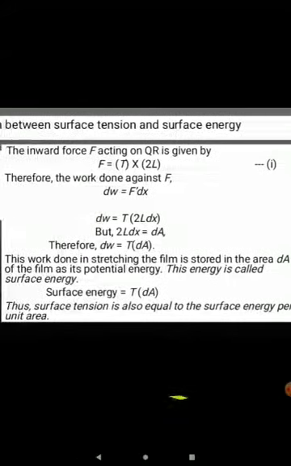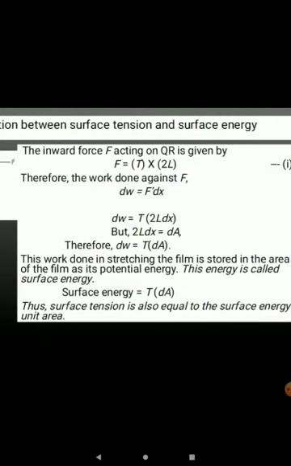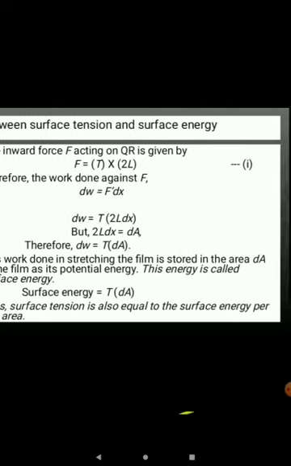in the form of potential energy at the free surface, and this energy is called surface energy. Therefore we can replace dW by the surface energy. It is equal to T into dA. Now here we can write T is equal to surface energy upon dA, means we can define surface tension also. Surface tension is equal to surface energy per unit area.